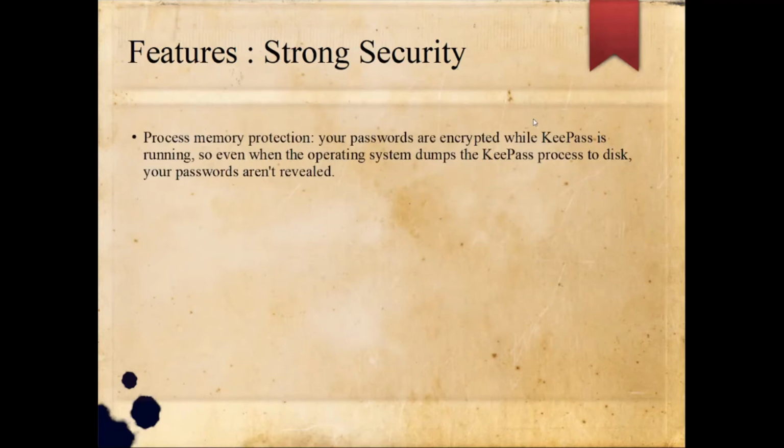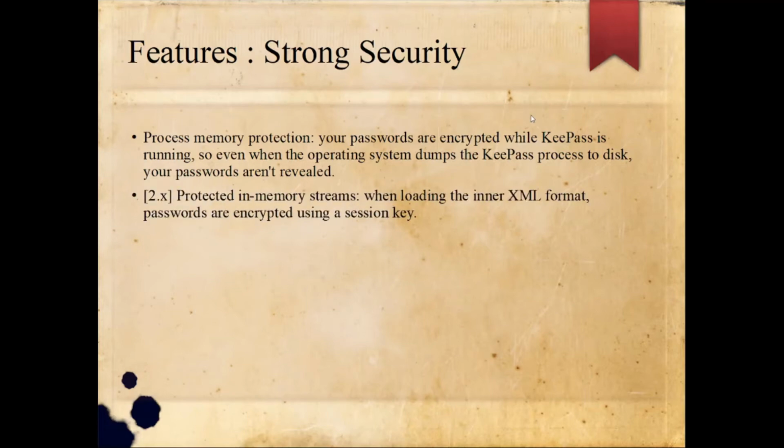Coming again to the strong security features of KeePass. Process memory protection: your passwords are encrypted while KeePass is running, so even when the operating system dumps the KeePass process to disk, your passwords aren't revealed. Protected in-memory streams: when loading the inner XML format, the passwords are encrypted using a session key.